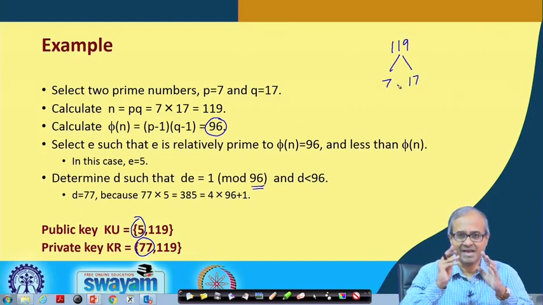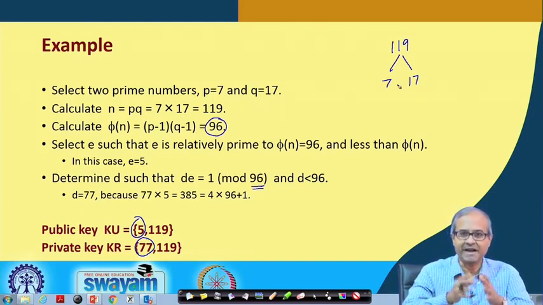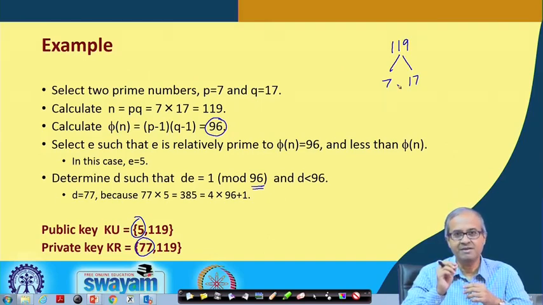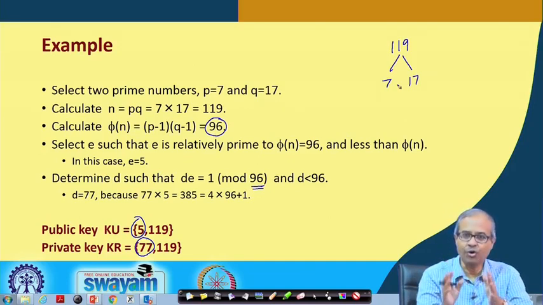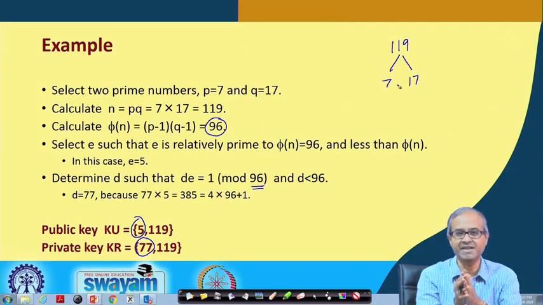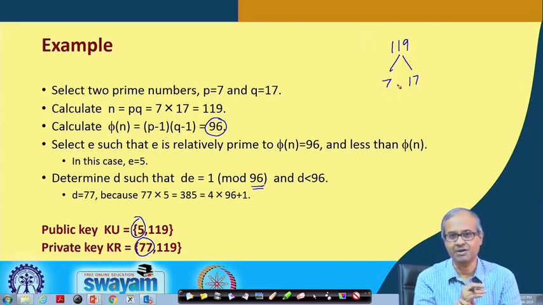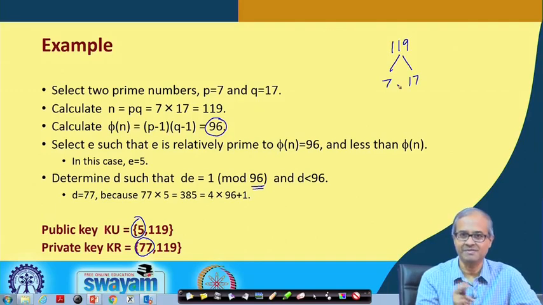Now, the catch is that factoring the product of two large prime numbers is, till today, known to be computationally difficult. The security of RSA is based on this assumption that factoring the product of two large prime numbers is currently not possible. The day it becomes possible, RSA will be immediately broken and you cannot use RSA anymore.